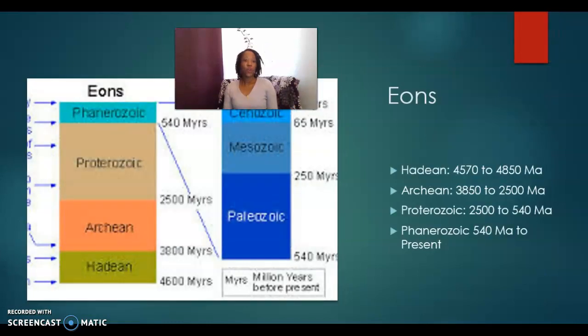So the 4 eons, starting from the bottom of this graph and moving up, the first one is the Hadean. So we're going from oldest to youngest. The second is the Archean. The third is the Proterozoic, and the fourth is the Phanerozoic. So the first 3 eons comprise about 90% of Earth's history, and the very last eon is about 10%. Now this is give or take; these aren't exact numbers.